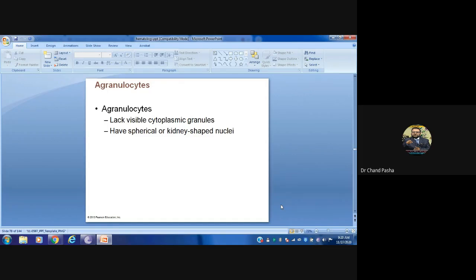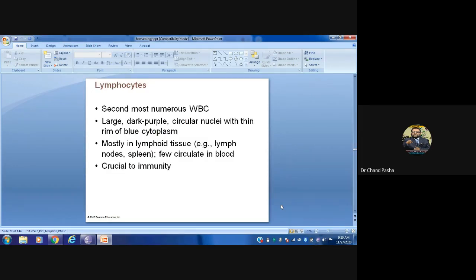And lymphocytes, as I told you, after neutrophils the second most abundant WBC is nothing but lymphocytes. They are large, with dark purple circular nuclei and a thin rim of blue cytoplasm. That means cytoplasm is less, your nuclear material is very high, whereas cytoplasm is very less, and that too very clear, transparent.